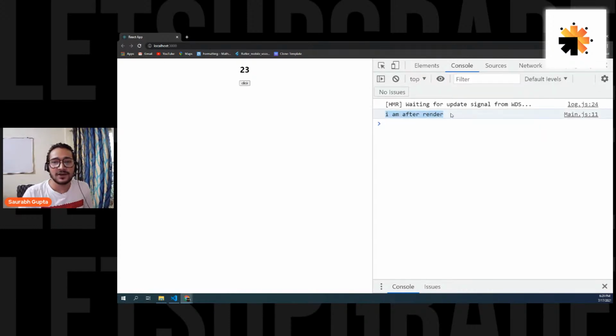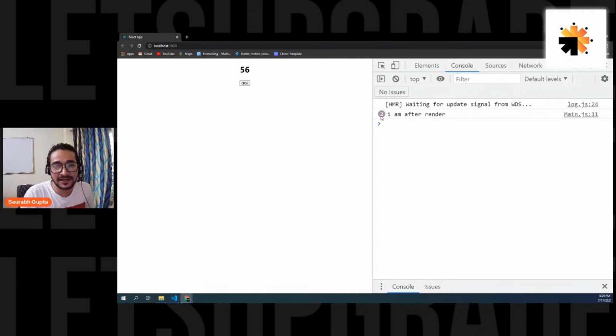I'm after render. So whenever this component is rendering, I can see "I am after render." Let's re-render the component once more. We know that if I click, the state will change, and if the state changes, the component will re-render. And if it is re-rendering, I should get the useEffect output here. Let's see it. Click, and here we go.